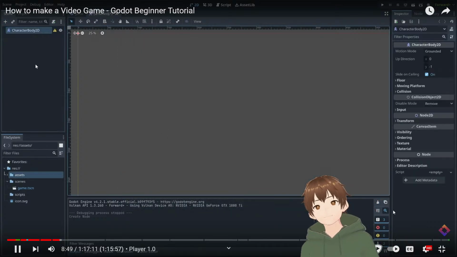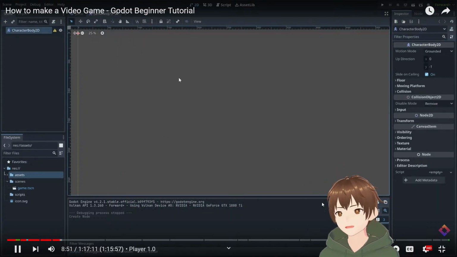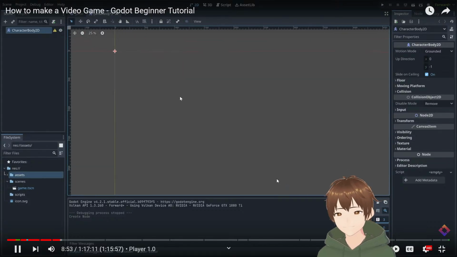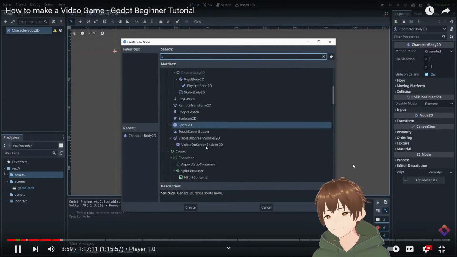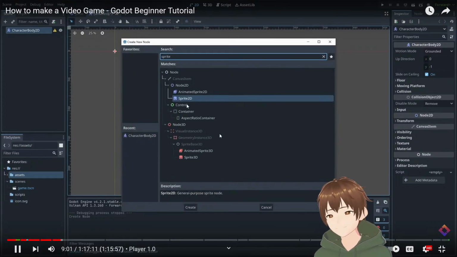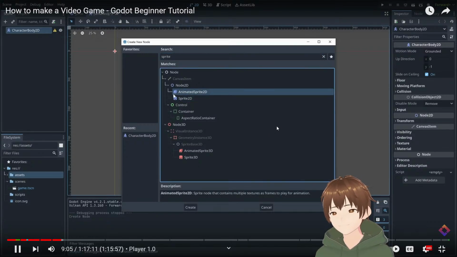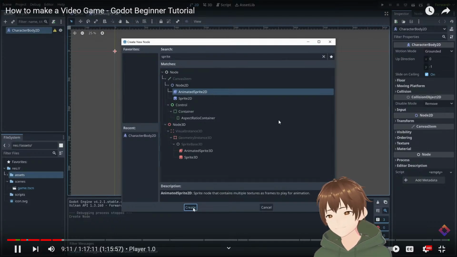So let's hit create. And now we can see our node here, but we can't actually see our player in the scene. So let's add some graphics. Let's add another node. I'm going to hit Control A, and let's search for sprite. And as you can see, we can choose a single sprite, or in our case, we want to create an animated character. So let's choose the animated sprite 2D. Sprites are just what we call images in our 2D world.